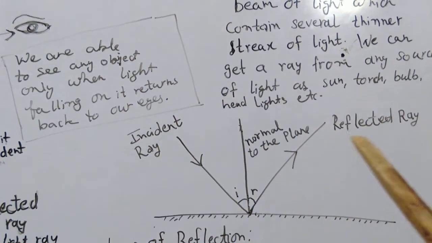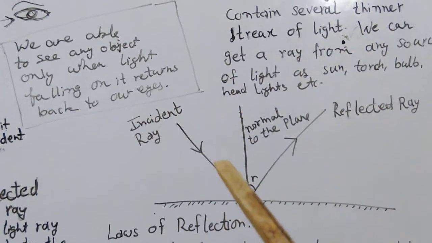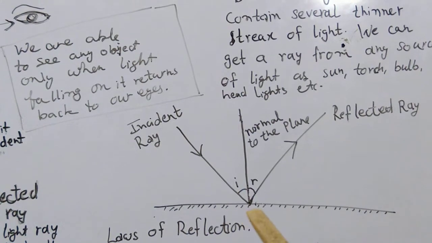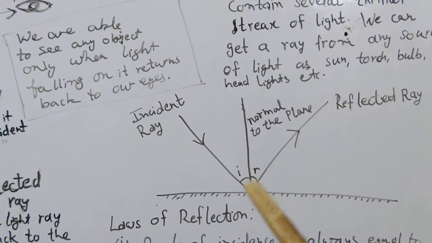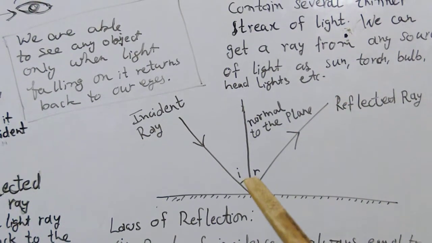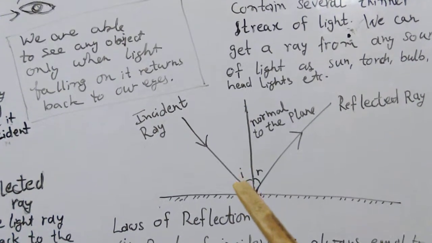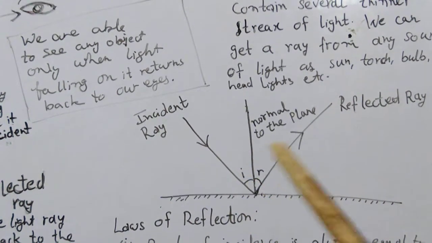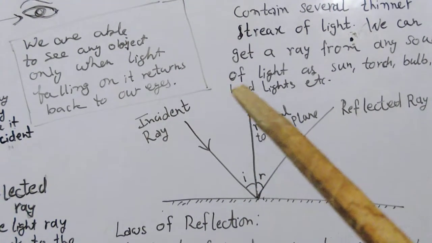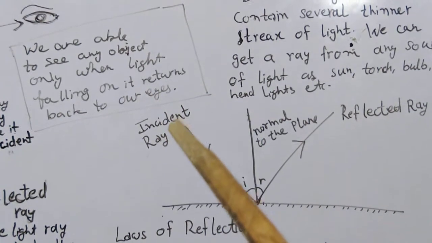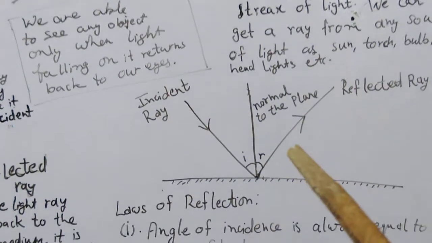The angle made by the incident ray is known as the angle of incidence, and the angle made by the reflected ray is known as the angle of reflection. I is the angle of incidence and R is the angle of reflection. So these are the two angles made by the incident ray and reflected ray to the normal to that plane.